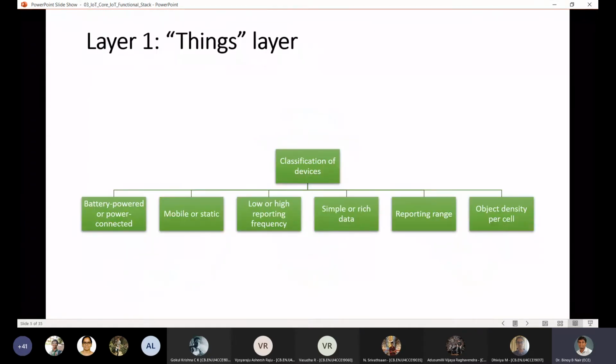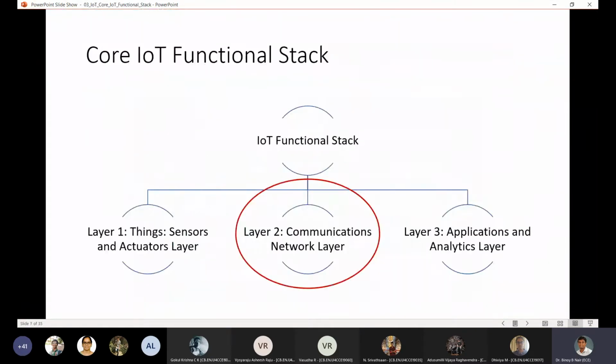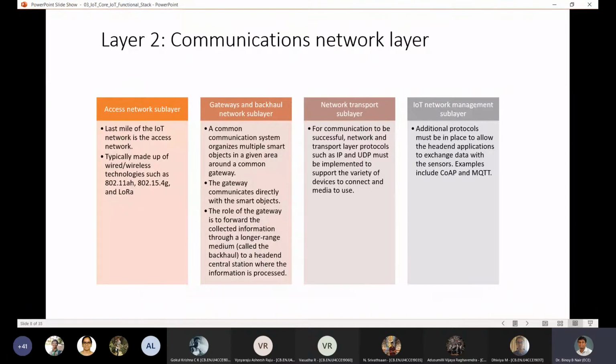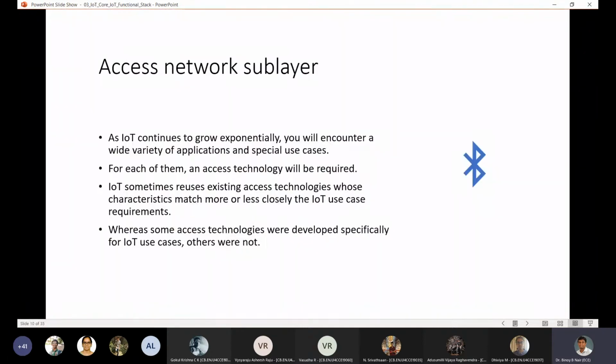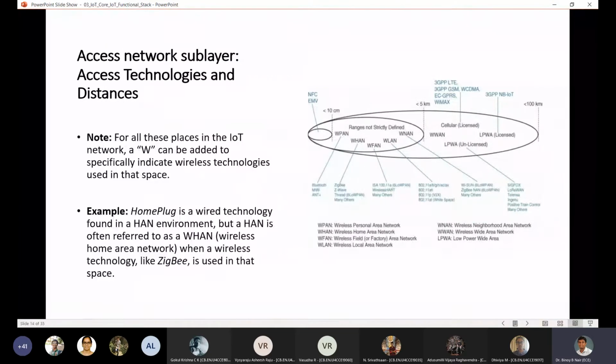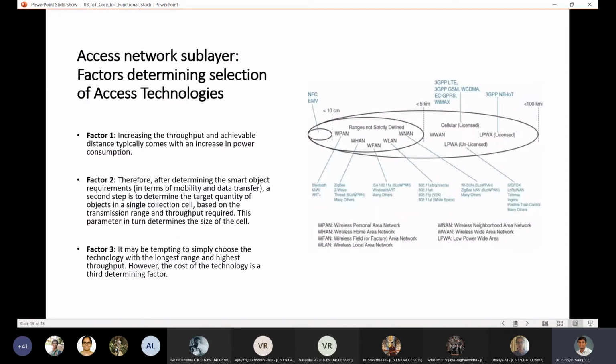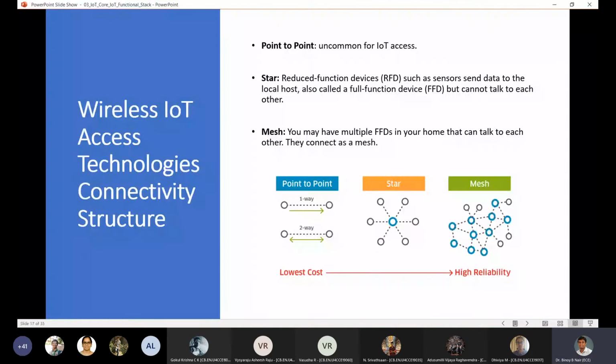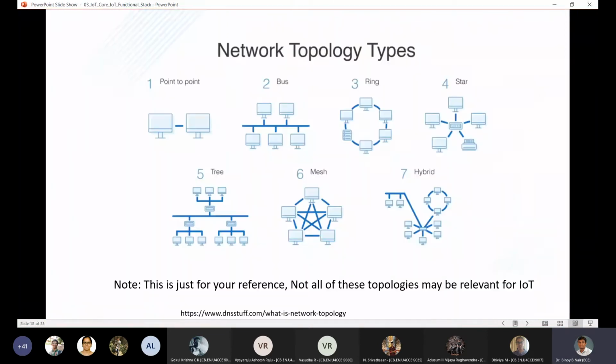Okay, so we have completed the things layer, and now we were looking at the communications network layer. We have completed the access network sublayer in the previous class, and we stopped with the network topology, if you remember. We stopped here, right? And I have just added one more slide here just so that you can understand. Somebody had asked me a question on what are the other different types of network topologies that are available. So I have added this slide just for your reference today,